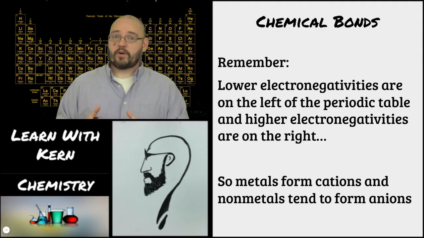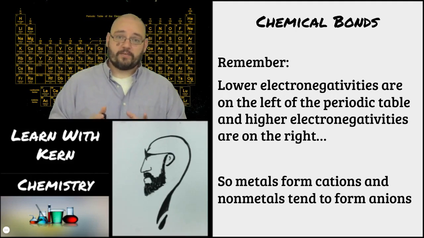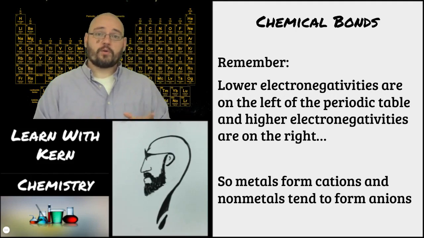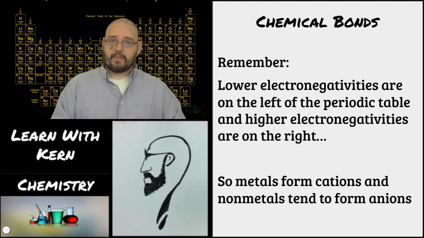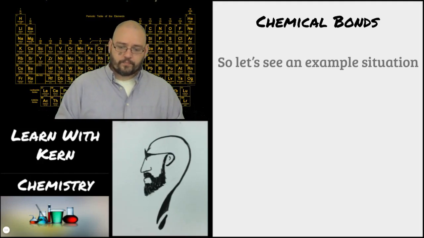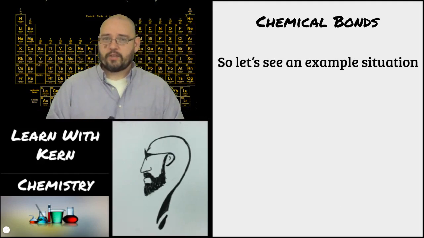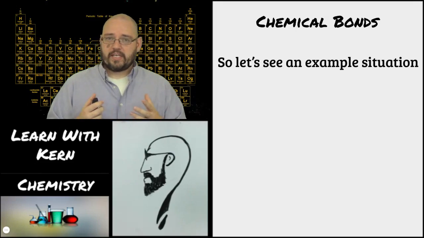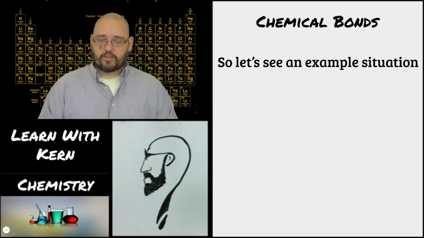But for the most part, nonmetals are going to form anions. Metals only form cations. Metals are only going to become positively charged. That's one of the things that makes them metal. So let's see an example situation so I can explain the nature of this bonding and how the transfer of electrons actually works.